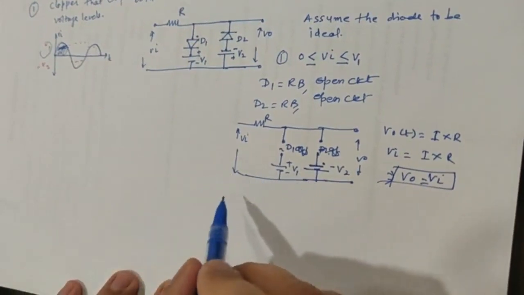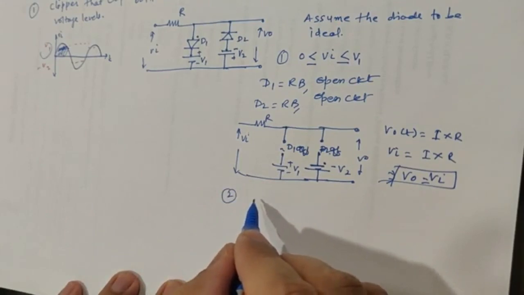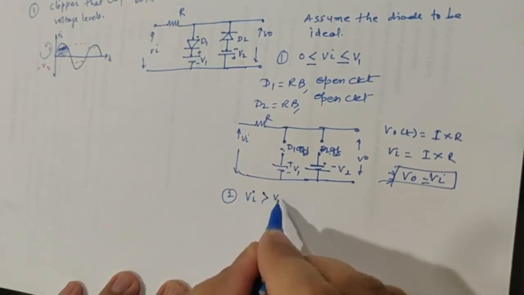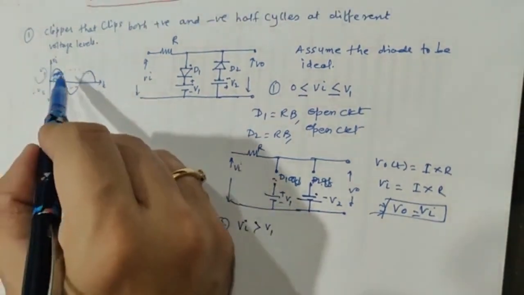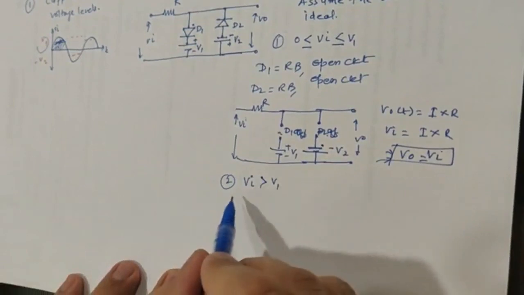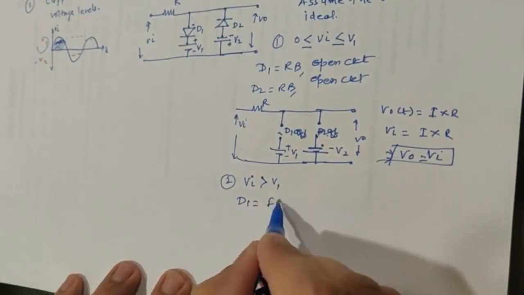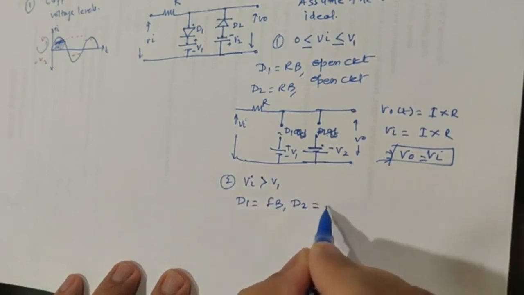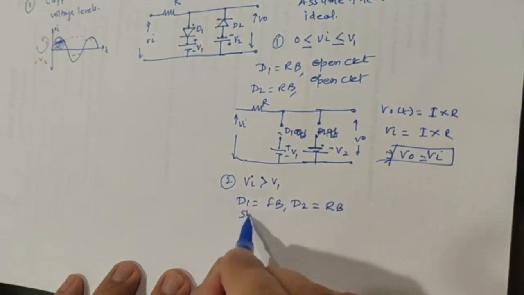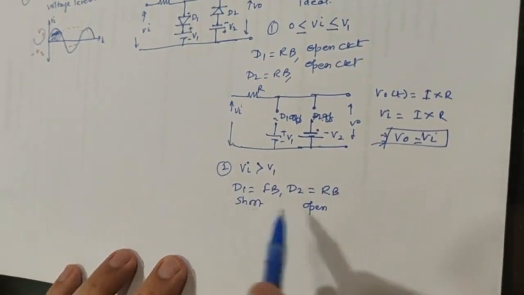In the second case now, condition number 2, I am considering the input voltage greater than V1. So I am talking about the upper voltage. If that is the case, what will happen is, in this case now diode D1 will become forward bias and D2 will remain in reverse bias. So D1 is going to be replaced by short circuit and D2 is going to be replaced by open circuit as it is. So I can draw the diagram.